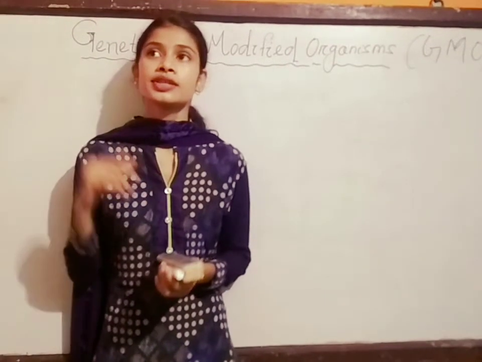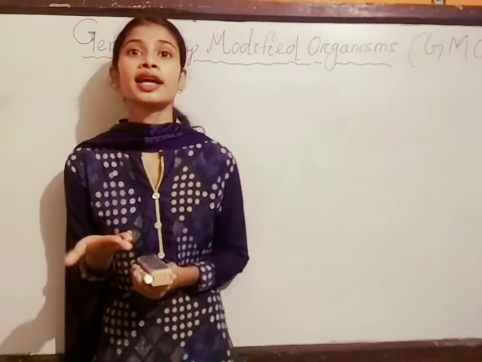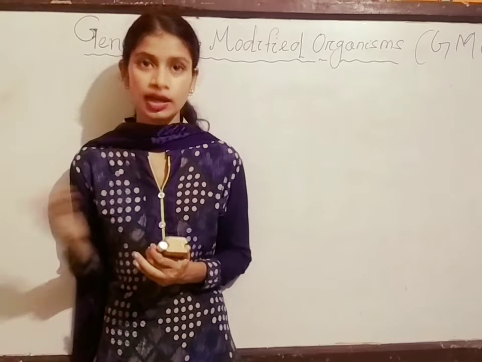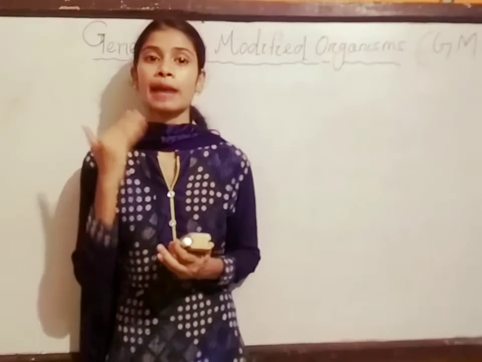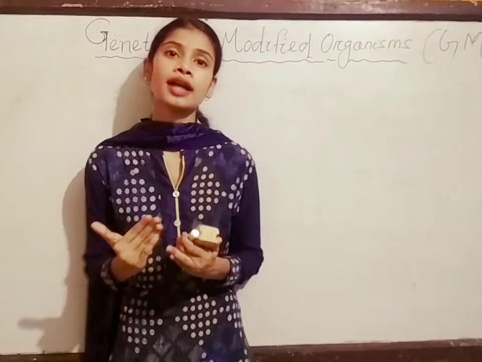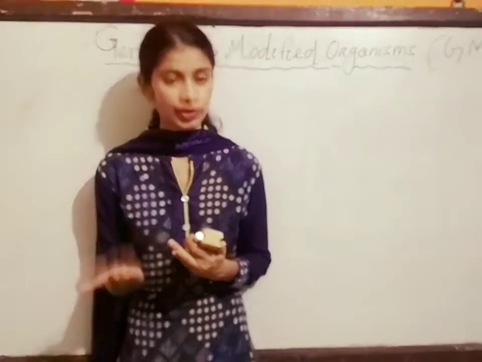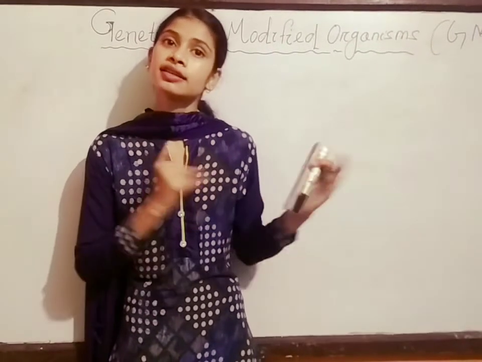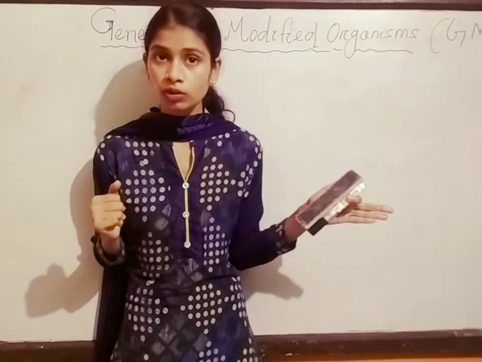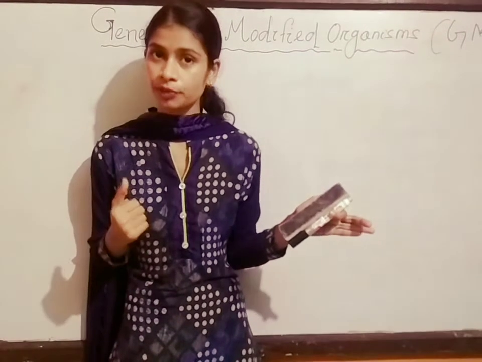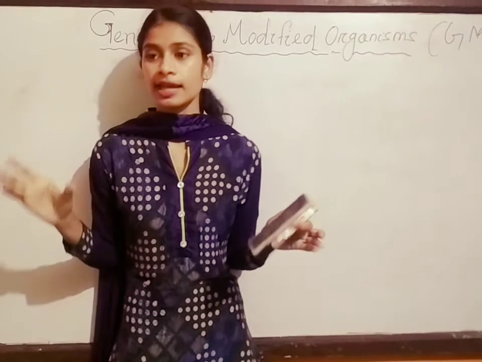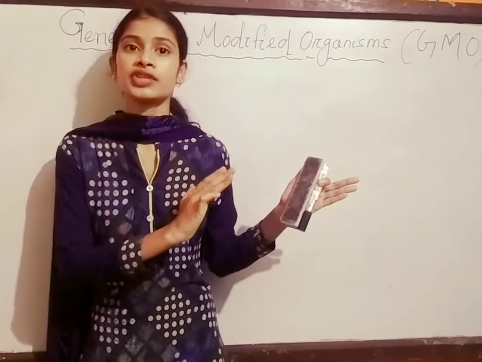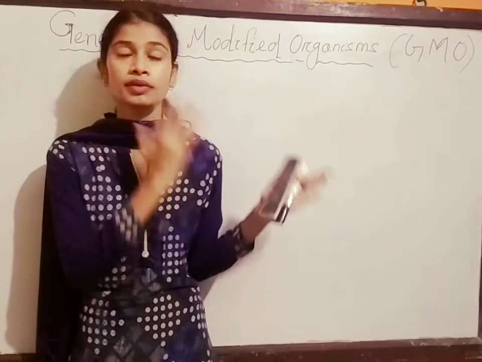So there is a method by which we can produce this type of eggs and flesh. Here is a foreign gene. We have a foreign gene which has the capacity to produce good quality and good quantity of eggs and flesh. So we need this foreign gene to be inserted inside the gene of the fowl. That way we can get a better product. So this foreign gene having the capacity for producing a better product should be injected into the gene of the fowl.